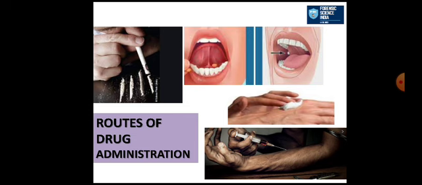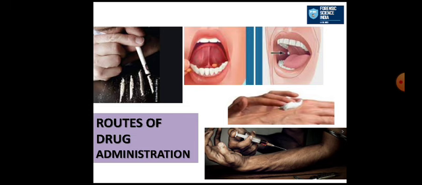The first one, the person is snorting. So this is basically the nasal administration. And the right side, the first one is sublingual, you can tell. Lingual means related to the tongue. So beneath the tongue they can place the drug. LSD and all sorts of drugs are often abused in this way.